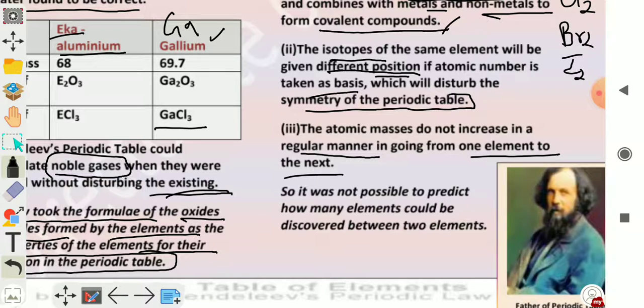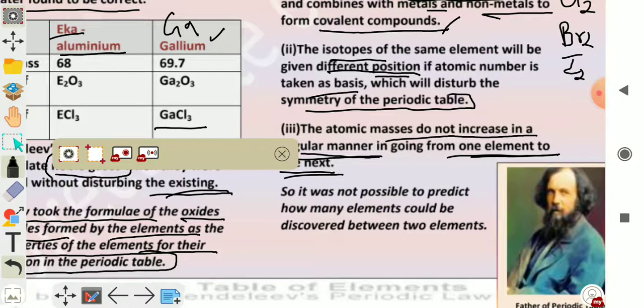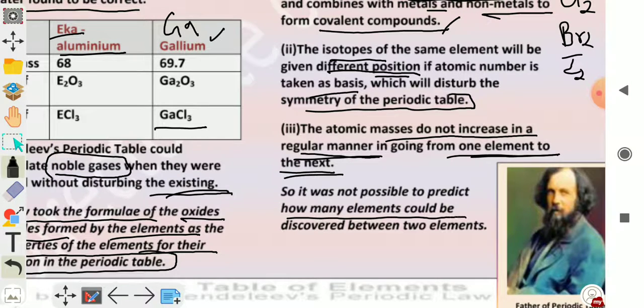So atomic masses do not increase in a regular manner in going from one element to the next. So it was not possible to predict how many elements could be discovered between these two elements.